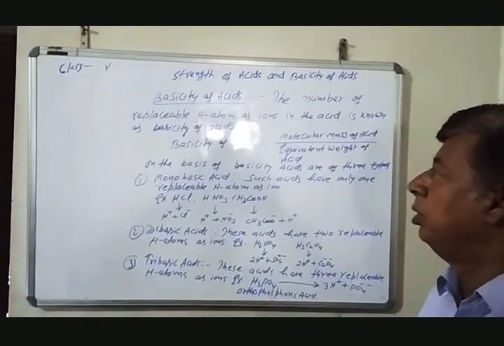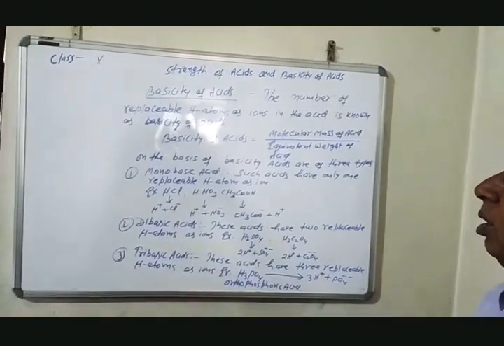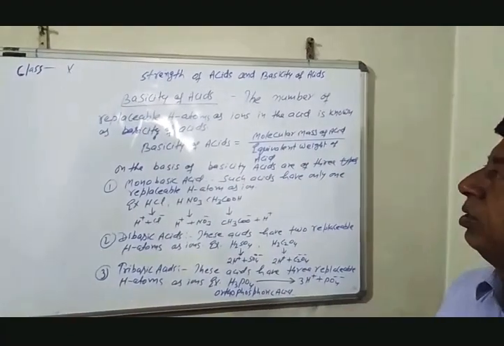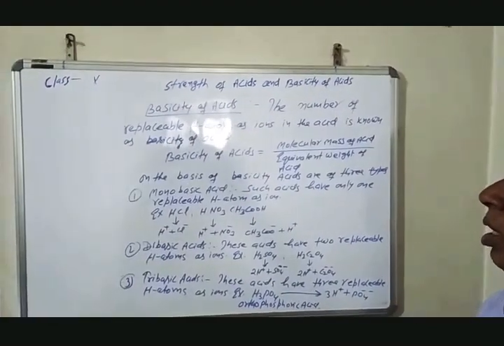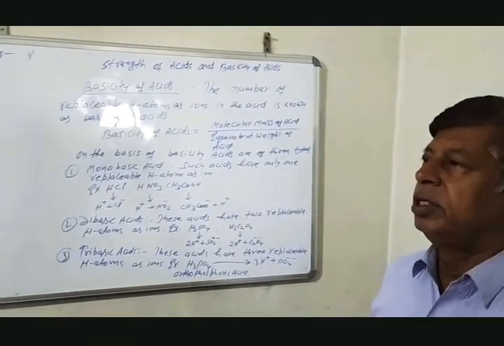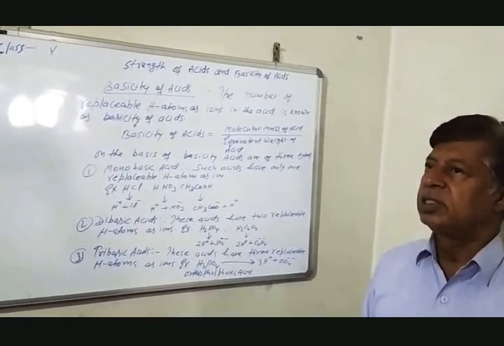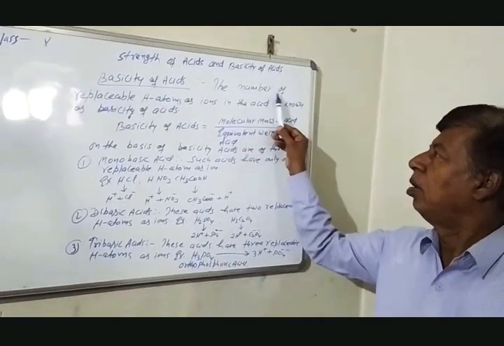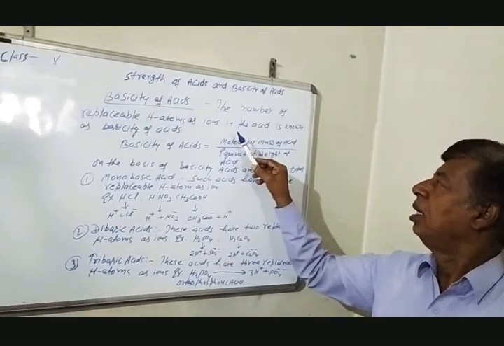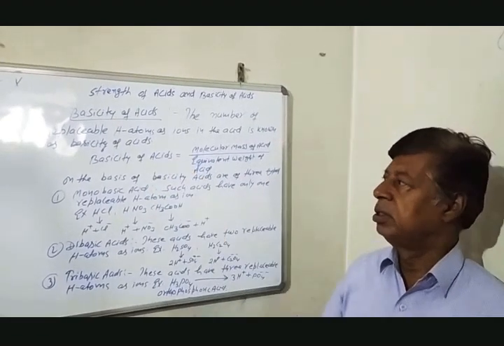I am going to teach you about the basicity of acids. The strength of acids has been taught before this. The basicity of an acid is counted by the number of hydrogen atoms which can be removed from the acid as ions. So, basicity of acids can be defined as the number of replaceable hydrogen atoms as ions in the acid.